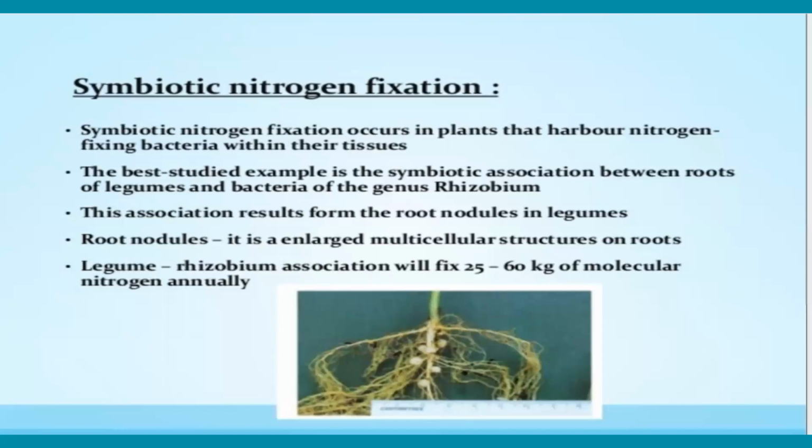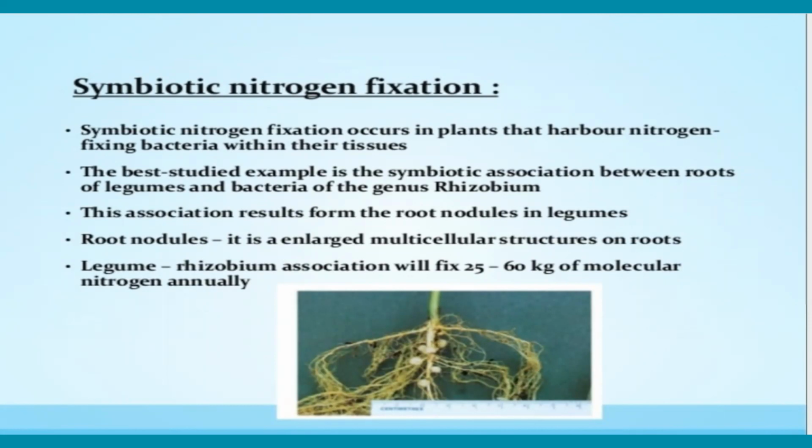So what is symbiotic nitrogen fixation? Symbiotic nitrogen fixing systems are found in many vascular plants and some non-vascular plants also.